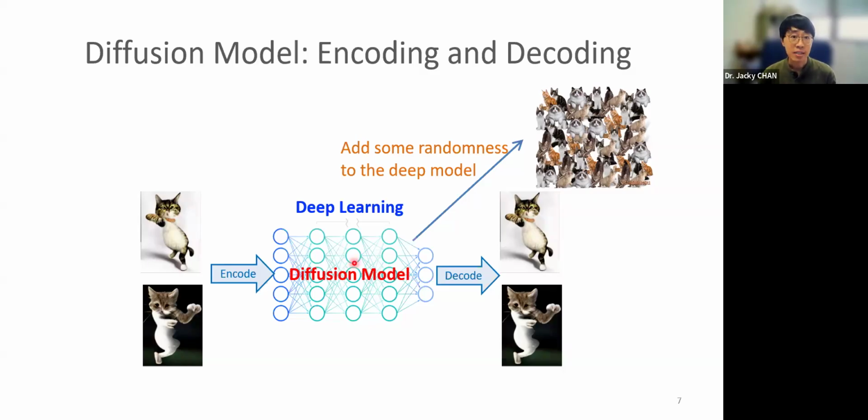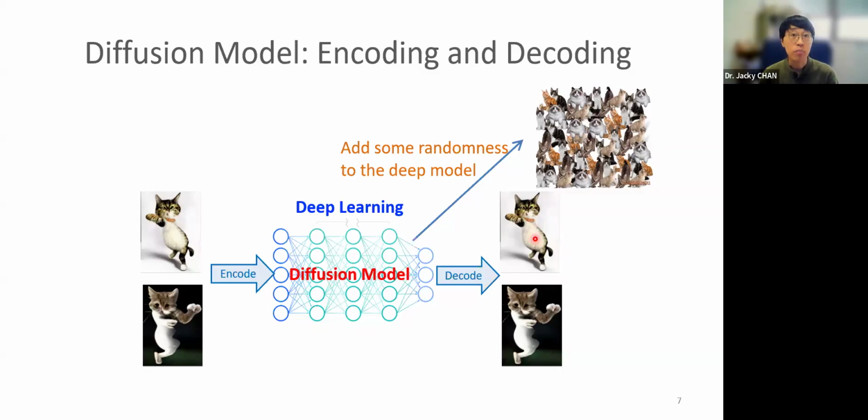You cannot identify it. And then it will go through a decode process. It means we try to denoise, we try to remove the noise, and eventually we will get the original image. Then you may find that throughout this training process, the diffusion model learns how to turn the noise into the cat image, or some other image.